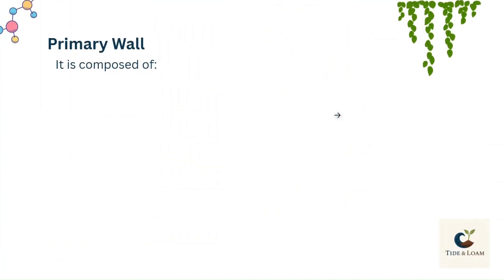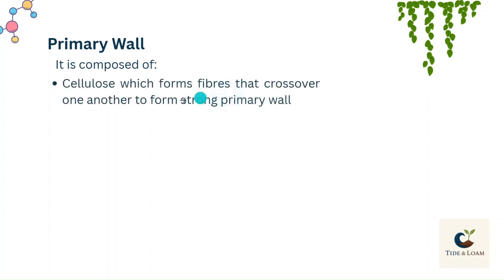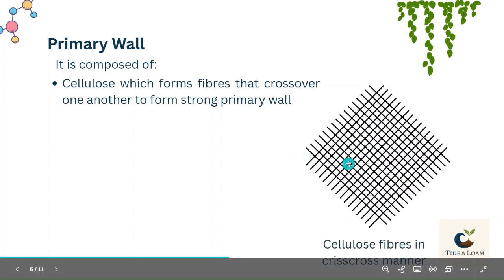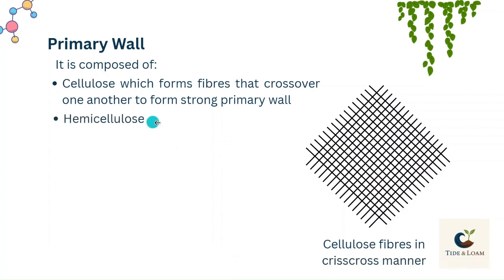Let's study each of these walls in more detail. So primary wall is composed of cellulose, which forms fibers that cross over one another to form a strong primary wall. In the primary wall, cellulose fibers are arranged in the form of crossovers, as you can see here in the figure, in a crisscross manner. Primary wall is also composed of hemicellulose and pectin. So cellulose, hemicellulose and pectin, all these 3 are carbohydrates.